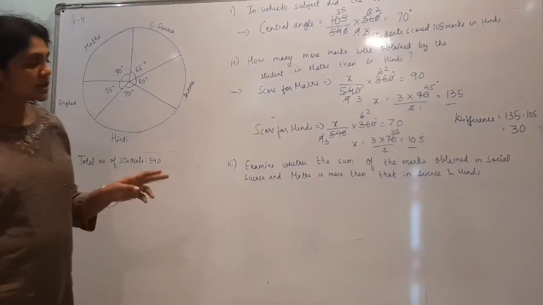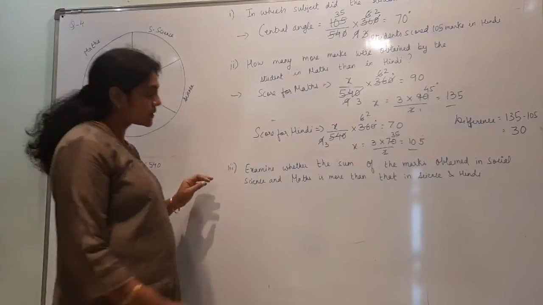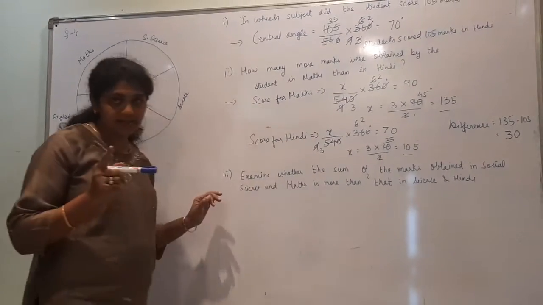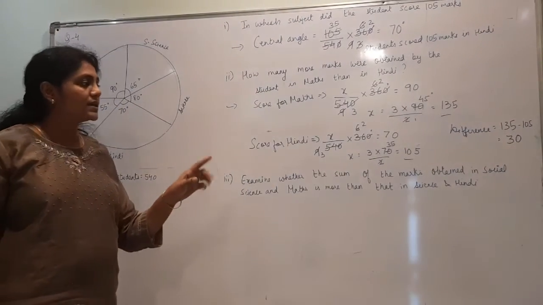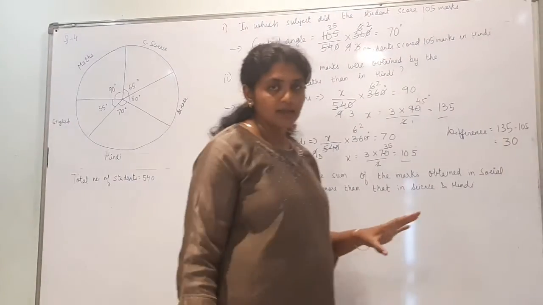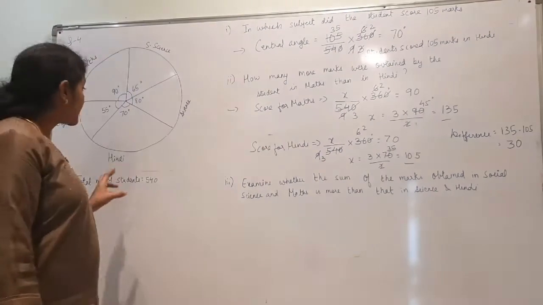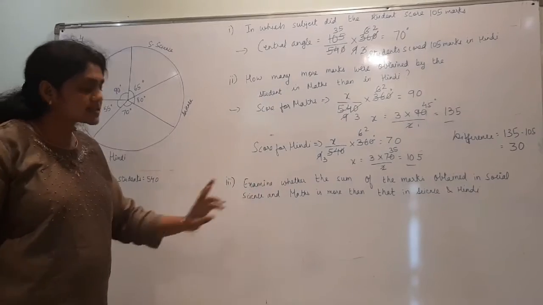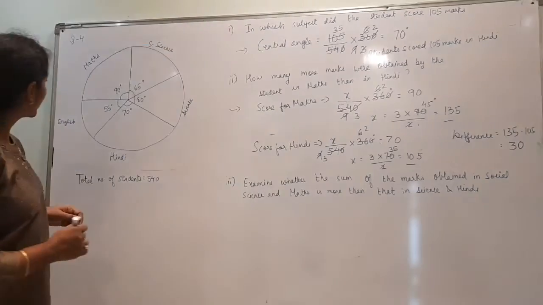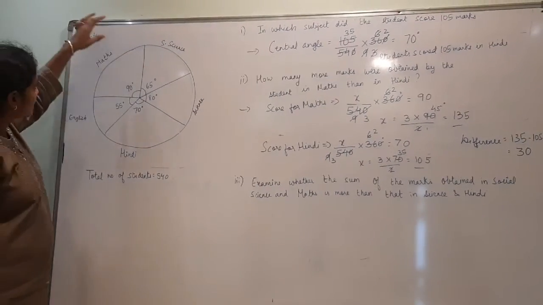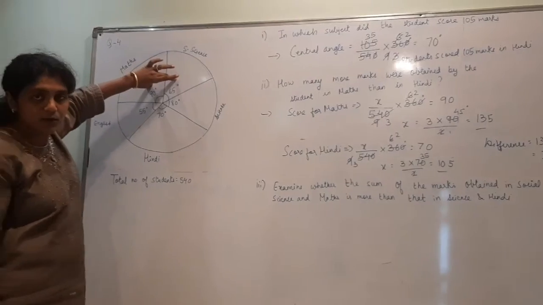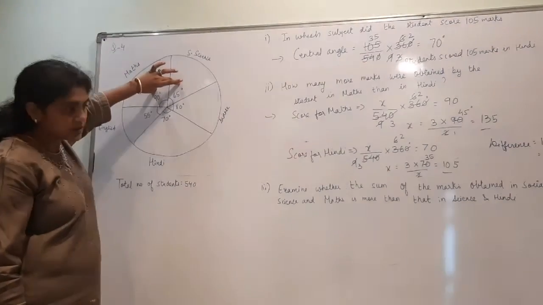Now examine whether the sum of marks obtained in social science and maths is more than that in science and Hindi. Hint is given, just observe the central angle. If I look at the central angle of social science and maths, if I find the total, it is 155.